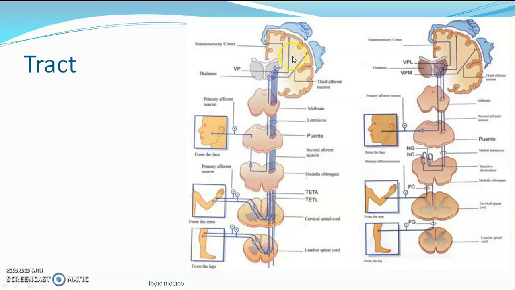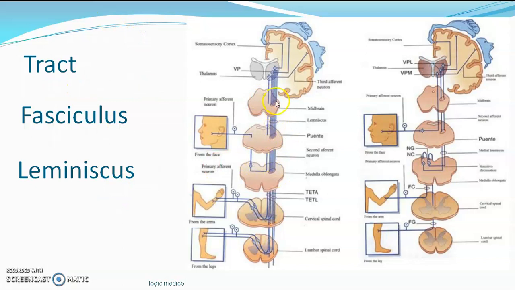Okay. So in summary, the tract is a bundle of myelinated axons connecting different parts of the CNS with one another. It is within the CNS. That is the most important thing. It's also called fasciculus, which means a bundle of myelinated axons. It is also called lemniscus, which means it appears like a ribbon. There can be two types of tract: ascending tracts and descending tracts. Ascending tracts carry the sensory information towards the CNS. Descending tracts carry the information from the CNS to the spinal cord and then ultimately to the periphery. It's also simply called a bundle, connecting different parts of the CNS with respect to one another.